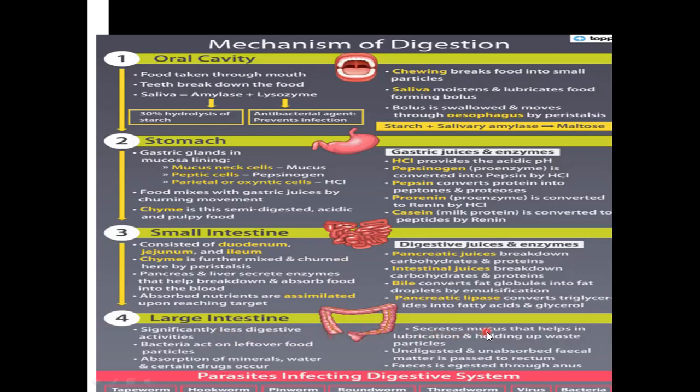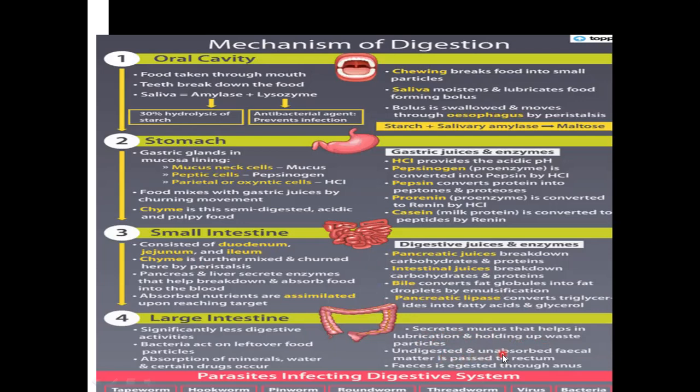It secretes mucus that helps in lubrication and holding up of the waste particles. So whichever food is not digested in the digestive system, it is a waste which has to be eliminated. So that along with water comes to the large intestine. It should not be dry, so it should be with the water.